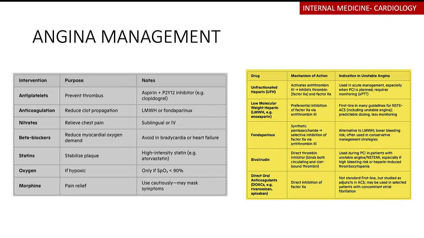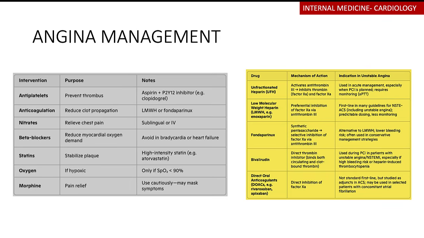So often the low molecular weight heparin is used for the non-ST segment elevation acute coronary syndromes, including the unstable angina. It's predictable in terms of the dosing. Of course, there's less monitoring that you often require, and the reversal is very quick because it has a shorter half-life.